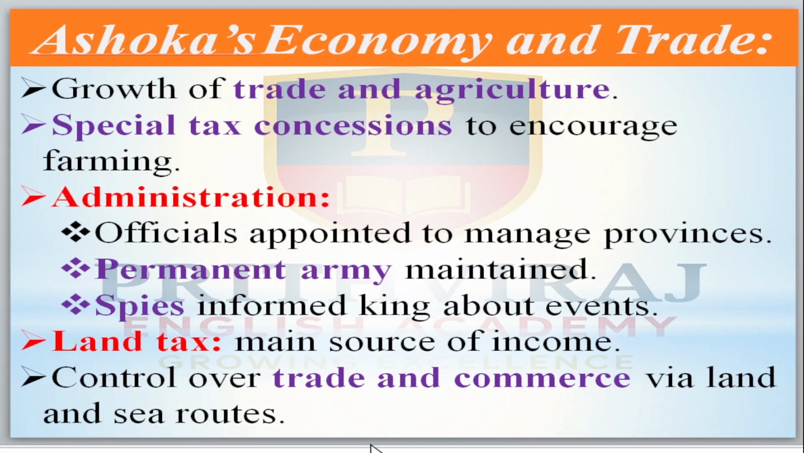Ashoka's economy and trade: growth of trade and agriculture, special tax concessions to encourage farming, administrative officials appointed to manage the provinces, a permanent army maintained by him, and secret agents to inform the king about events. Land tax was the main source of income, with control over trade and commerce by land and sea routes. These are the few things we should know about Ashoka and the Mauryan Empire.